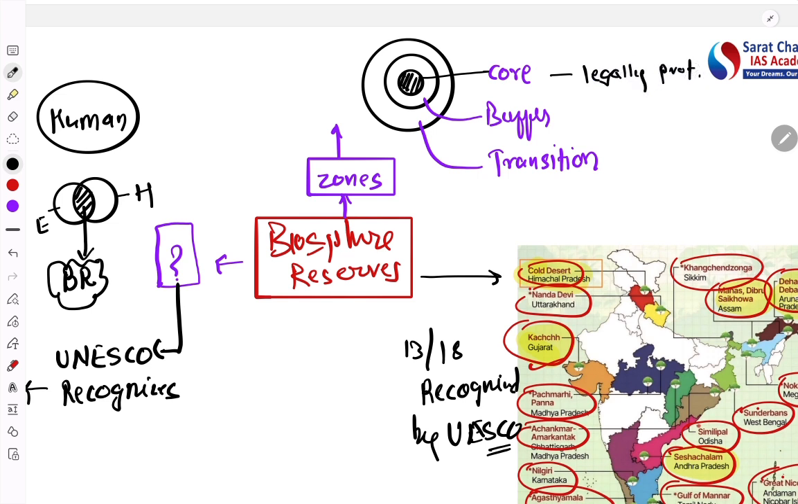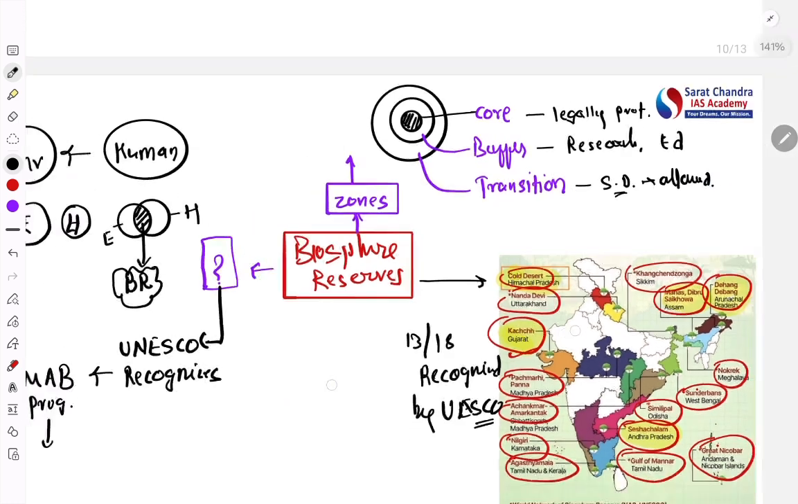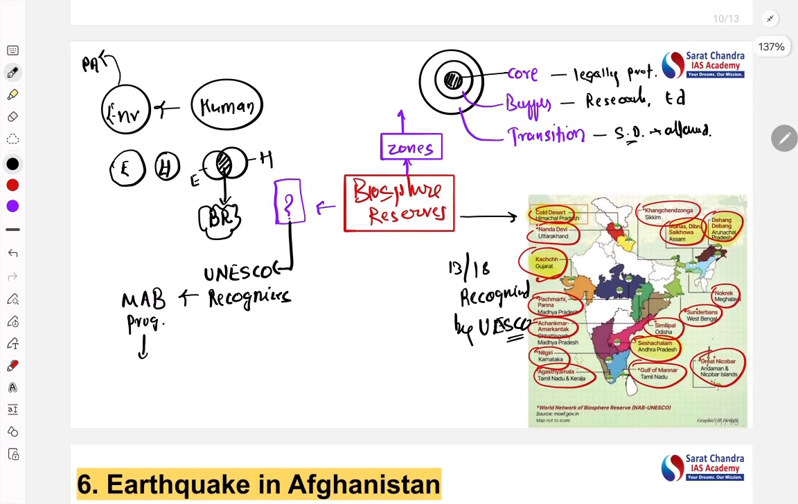The second zone is protected but can be used for research, education, and sustainable development. Basically, the economic and socio-economic activities are allowed in the transition zone. So activities are allowed. Okay, so that way we have covered the Biosphere Reserve.